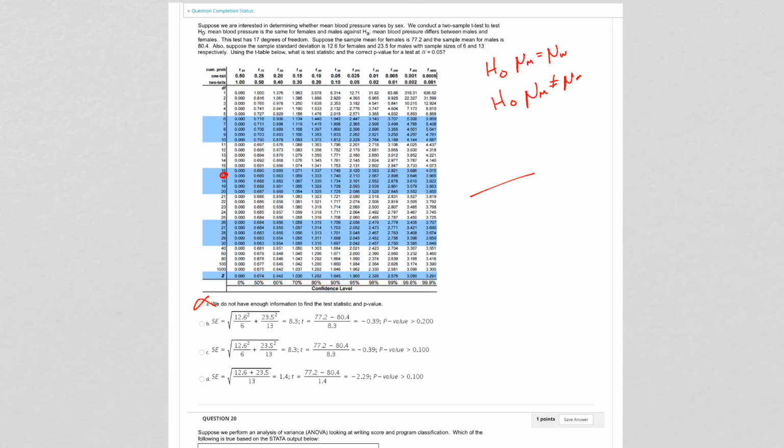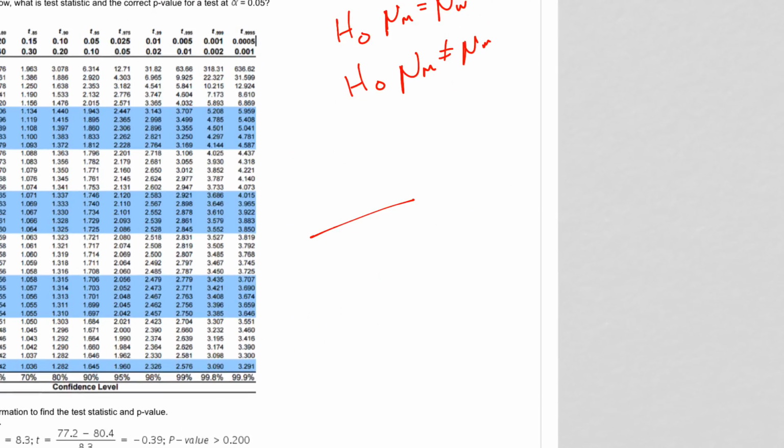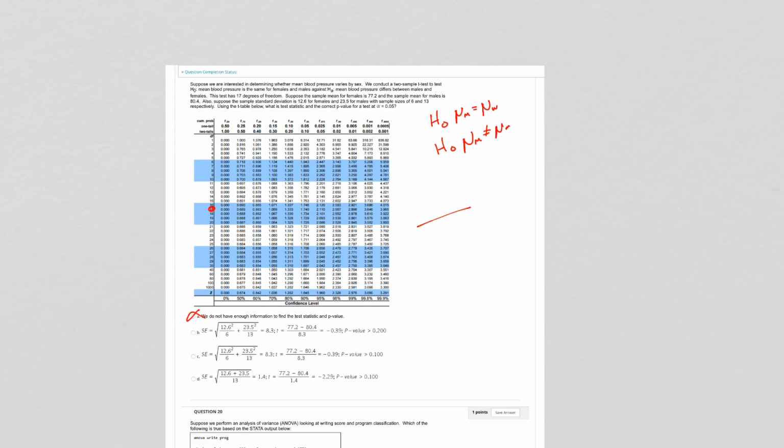So females and males. Females is 6, males is 13. So for females it's 77.2 minus males 80.4, right?